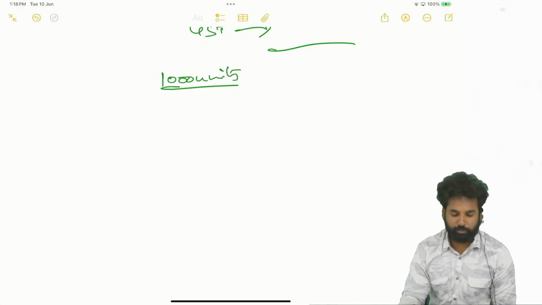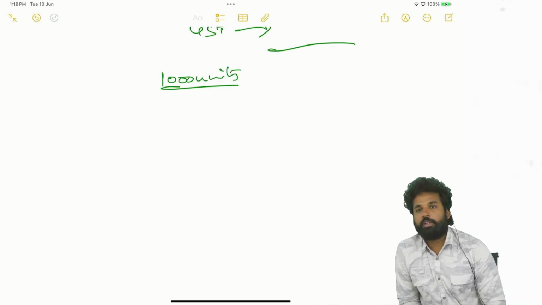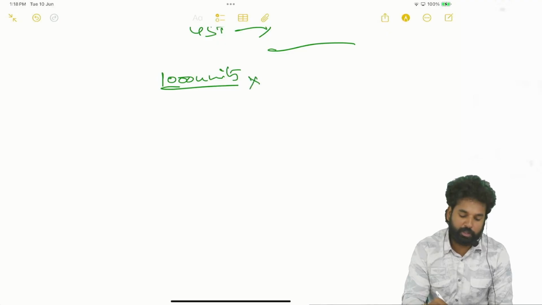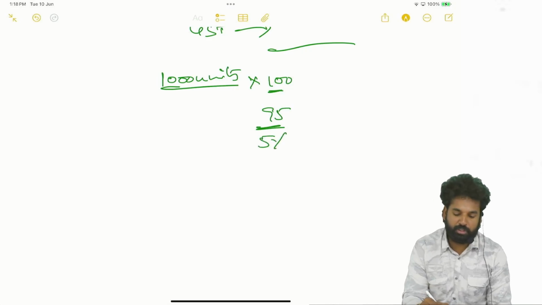1,000 units of product from you. But there is a lack of demand for the product. That's why the business did not go well. So that's why the recipient is reluctant to pay 100 rupees per unit. Now he wants to pay 95 rupees per unit. He is asking for 5% more discount.